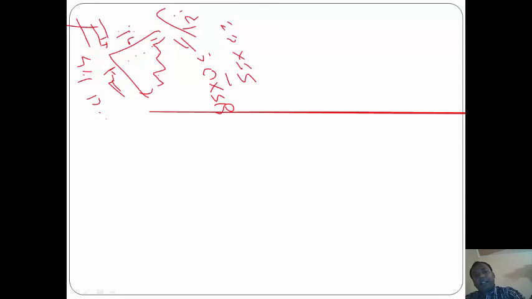Now, there are 20 girls and 30 boys in a class and their respective average marks are found to be 55 and 58. Very simple question of average. 20 into 55 for the girls, and 30 into 58 for the boys. We will add them and divide by 20 plus 30, that is 50. The answer we will get is 56.8, that is D.